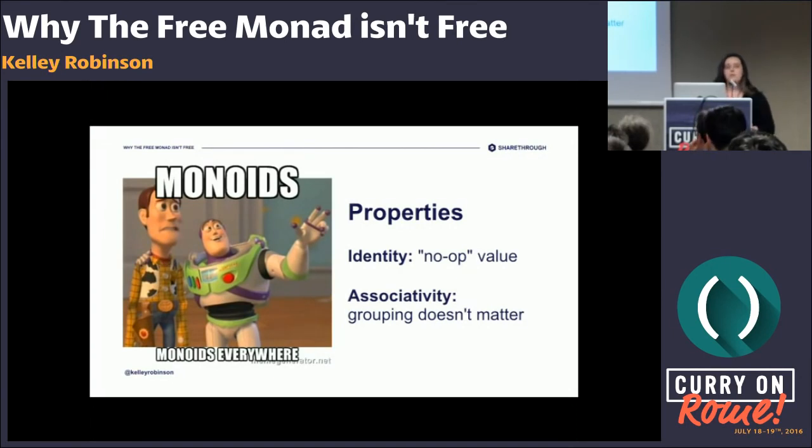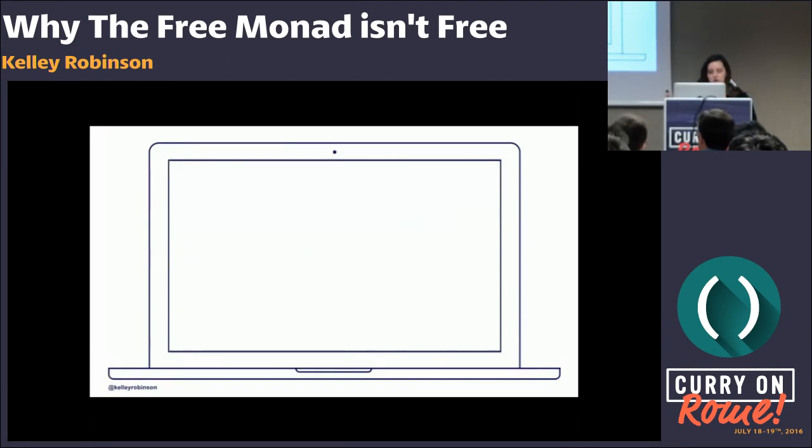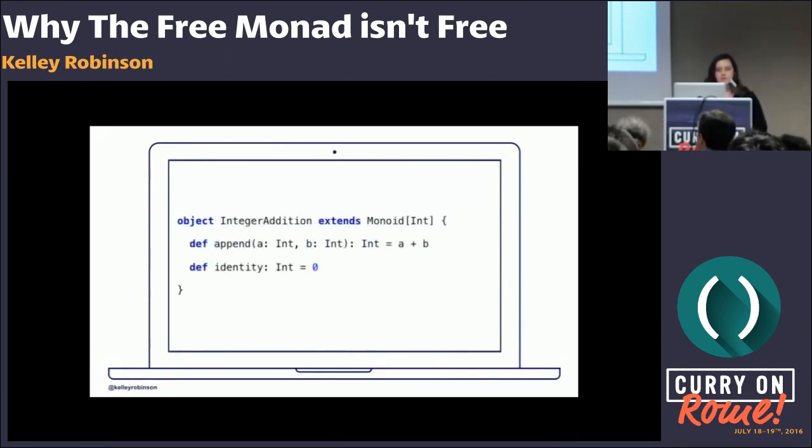And Buzz Lightyear is right. There are monoids everywhere. We can look at a couple examples. String concatenation is a really great example of a monoid. For this example, the append method is going to take two strings, put them together, and return another instance of a string. And then the identity method, the empty value here, is going to be the empty string. Another example, integer addition. This is another great example of a monoid. You can take two integers, put them together, and you have another instance of an integer. And the identity value in this case is going to be 0.